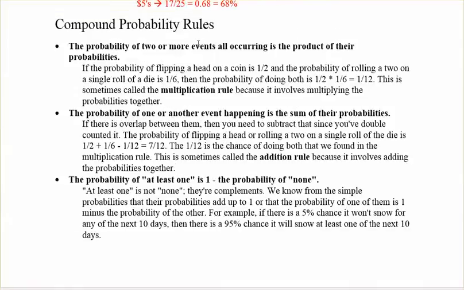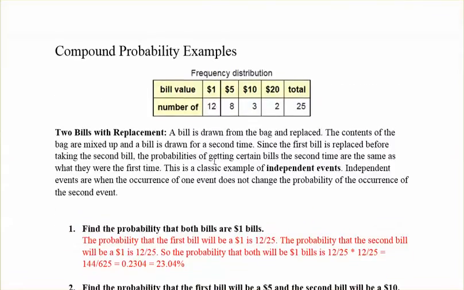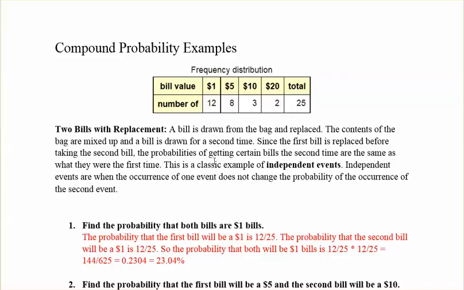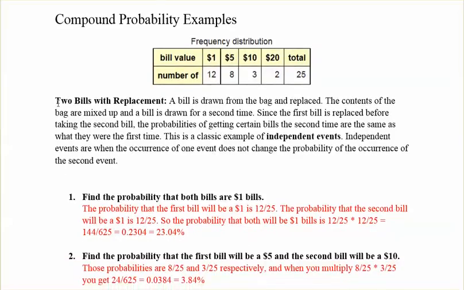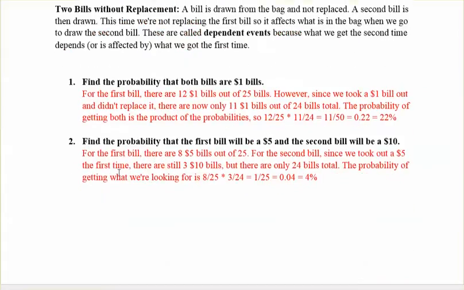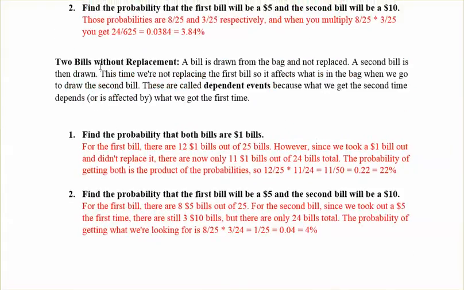So those are our compound probability rules. And then let's look at our compound probability examples. First of all, we've got an example of 2 bills with replacement. The difference from the previous simple example, which was 1 bill, is that now we're dealing with 2 bills. The first one is going to be with replacement. That means we're going to pull 2 bills out, but when we pull the first one out, we're going to put it back in before we pull the second one out. The other one is 2 bills without replacement. In this case, we're going to pull one out and leave it out and then pull another bill out.